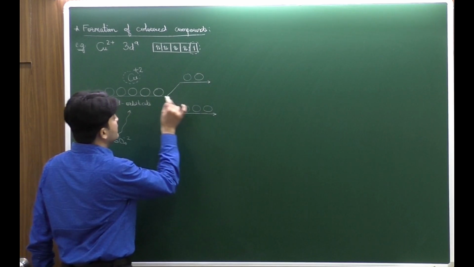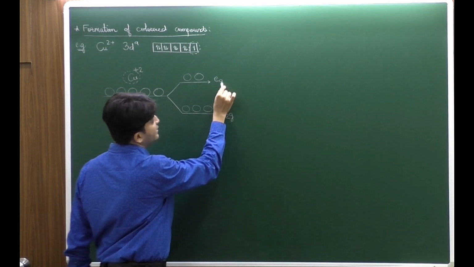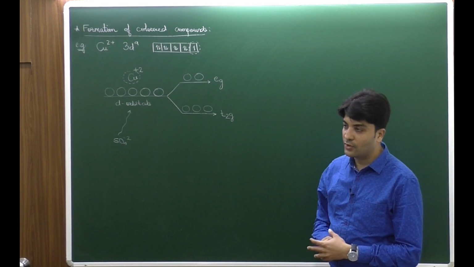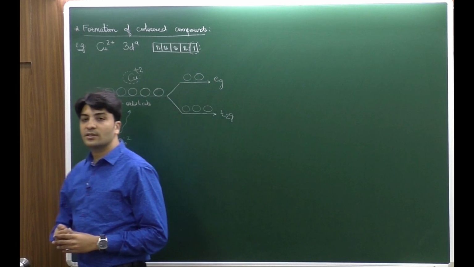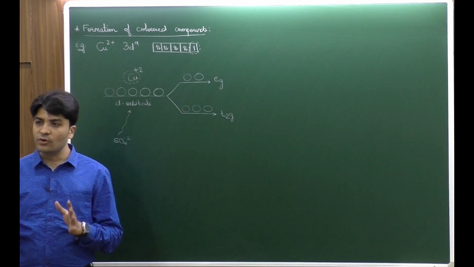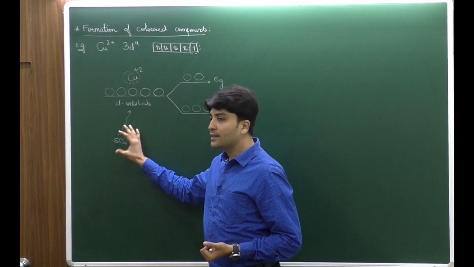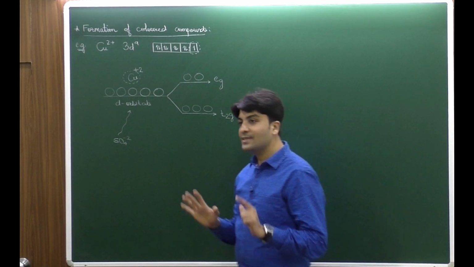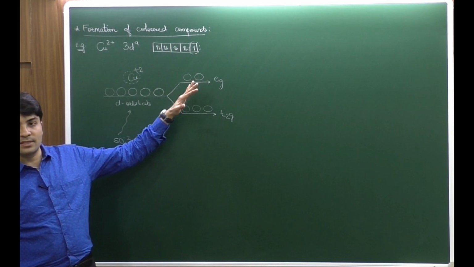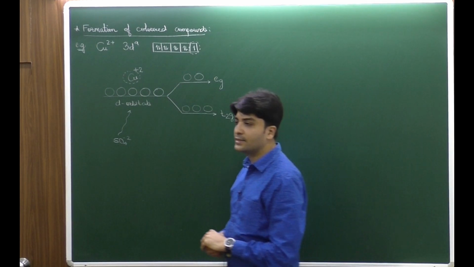Now what happens here, the lower energy level is assigned a name t2g and the higher energy is eg. This particular concept will be explained in much detail in coordination compounds. So when we do the complexes or the coordination compound, the splitting, why it happens and how the splitting takes place, all those concepts will be discussed in detail. As of now, just understand in the presence of a ligand, the d orbitals lose their degeneracy, split up into two different energy levels, the lower energy and higher energy. In this, I am taking the case of the lower energy as t2g and the higher energy as eg.